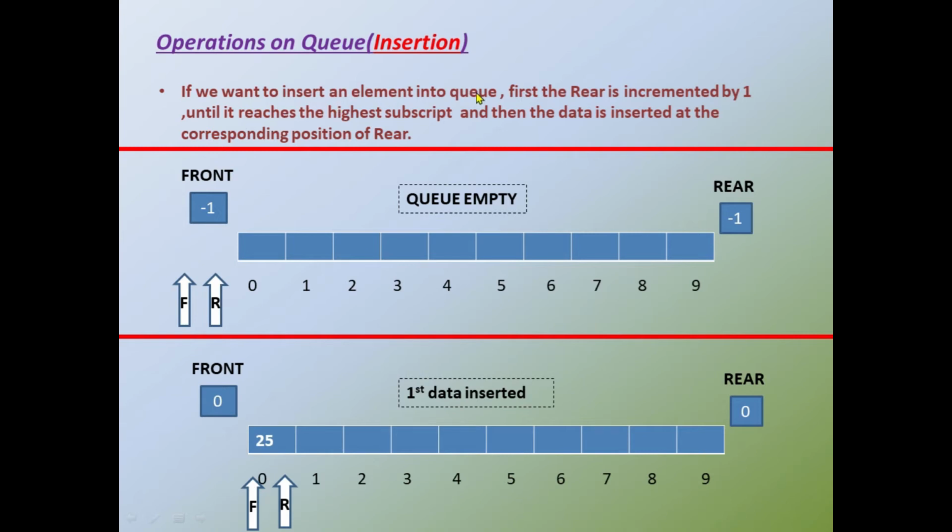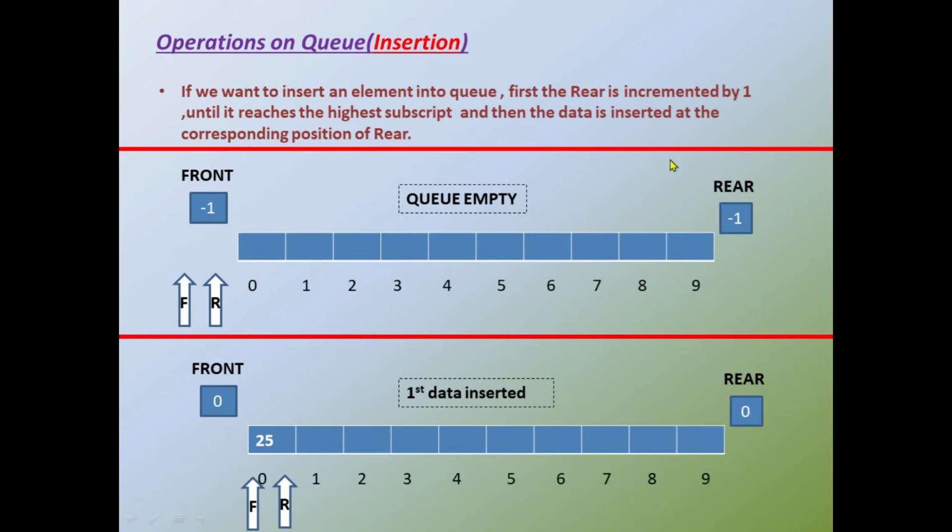So if you want to insert an element into the queue, first the rear position should be incremented by 1, and then the data can be inserted to the corresponding position of the queue. The rear can be incremented till it reaches the highest subscript. That is the condition where the insertion can be stopped or the queue full can be printed. Okay, so I have given various examples here.